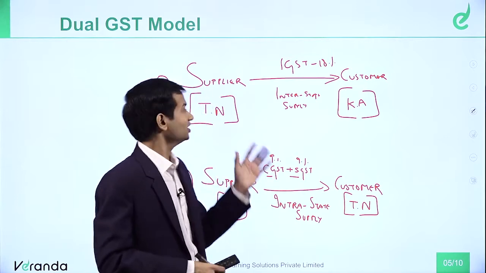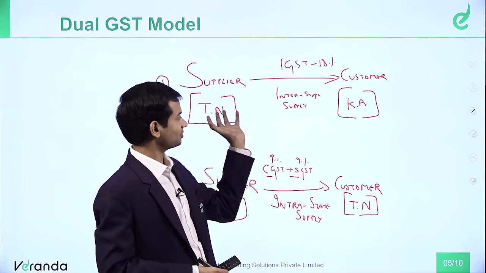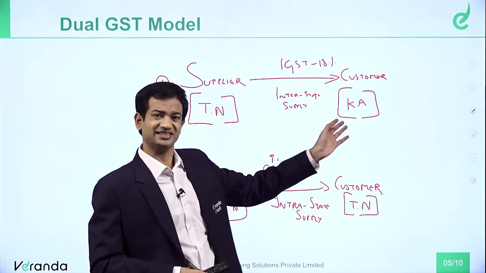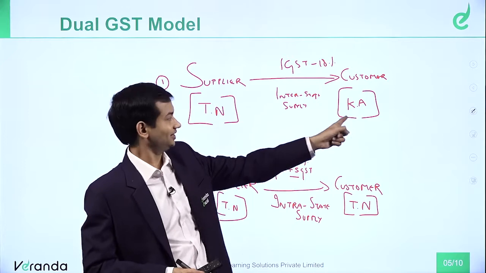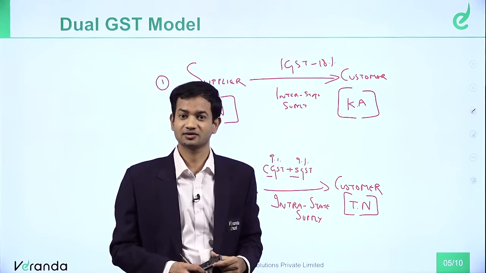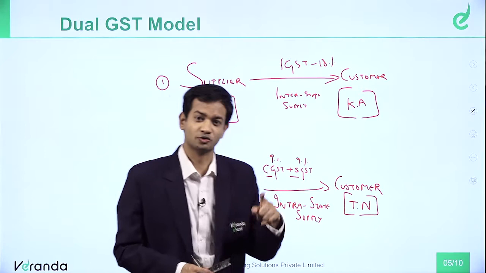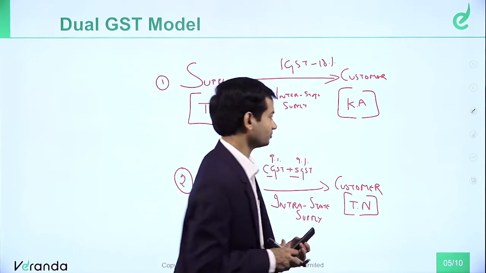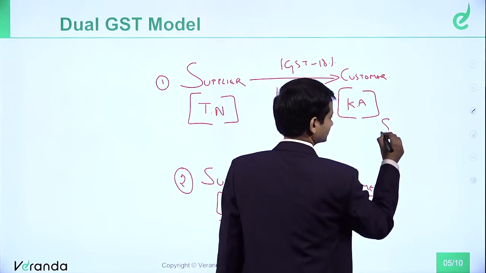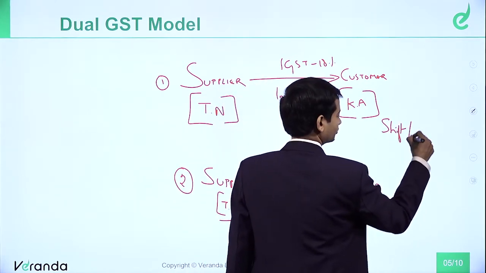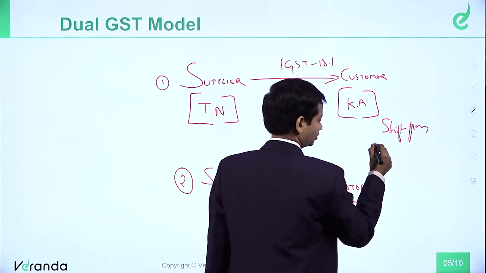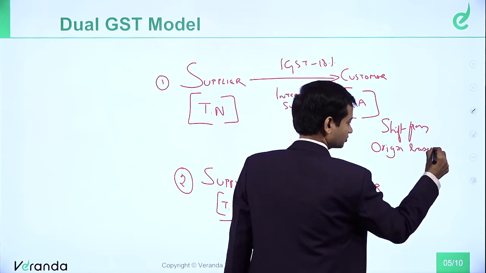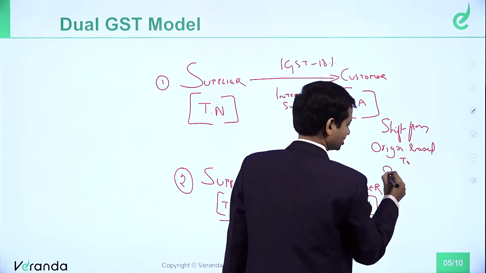What happens in GST? When a supplier in Tamil Nadu is supplying goods to a customer in Karnataka, destination means where the customer is located, and that state will get the revenue of GST. So earlier it was origin based, now it is destination based. So there is a shift from origin based to destination based.